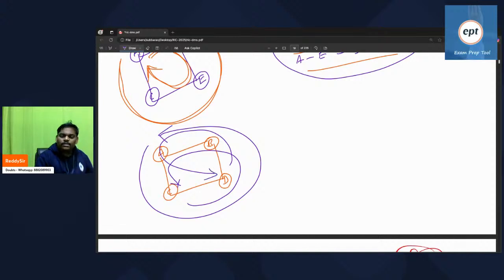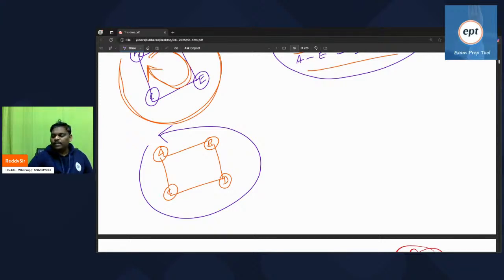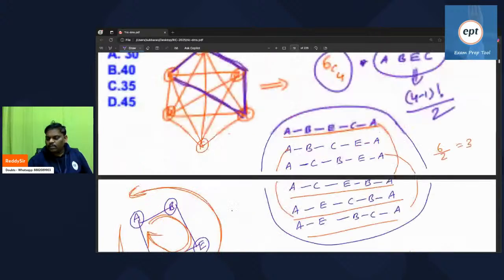So what I mean to say is, because of the cycle, you can start from anywhere. Starting from A is one cycle. Starting from C you cannot say it is one more cycle, and starting from D also you cannot, because it is the same thing. Wherever you want, you can start. That is the reason starting with A is enough. Starting with B or C you need not do. So finally the problem is over.